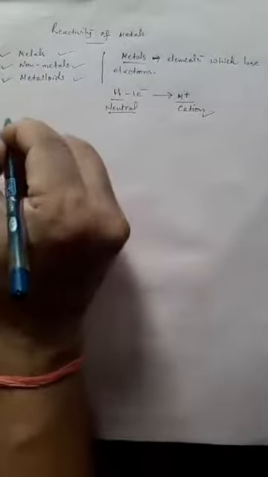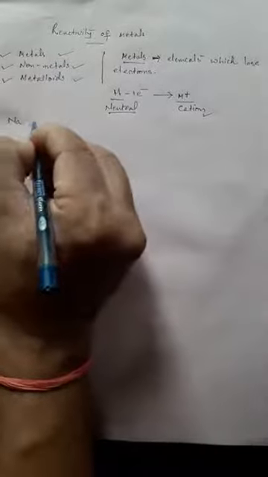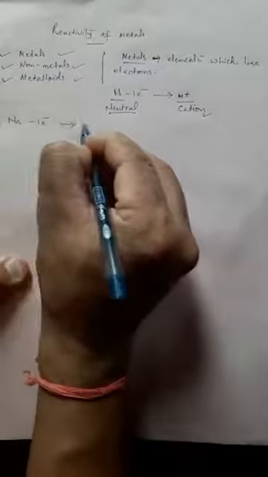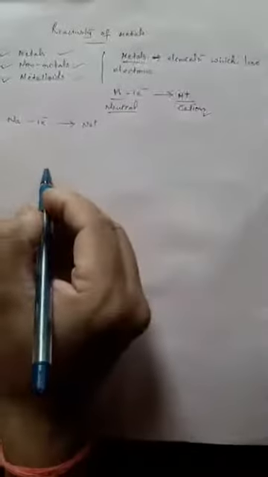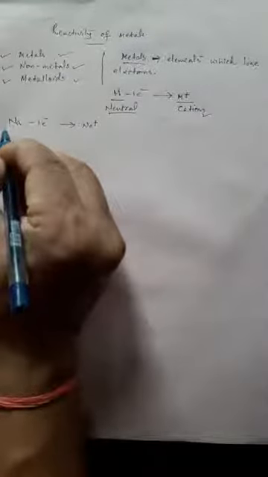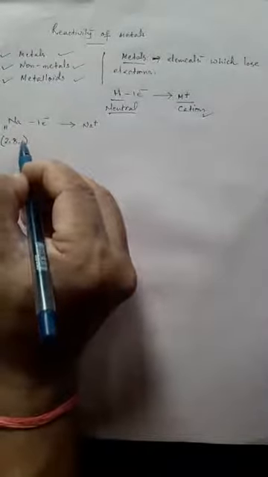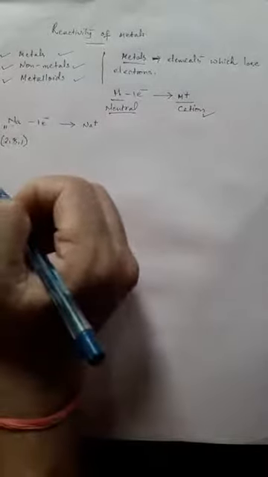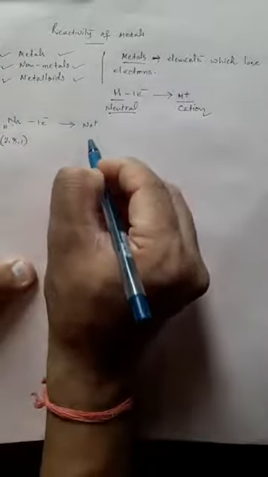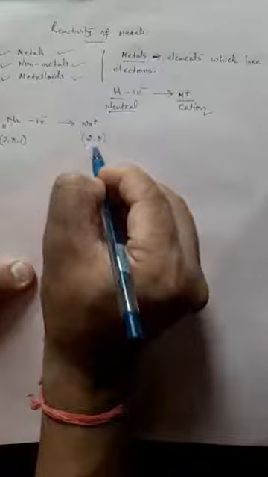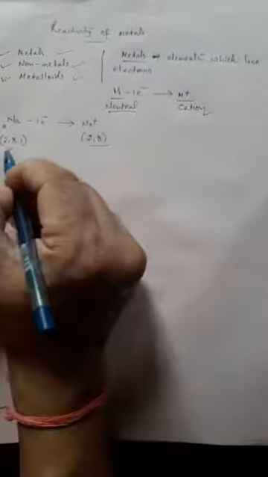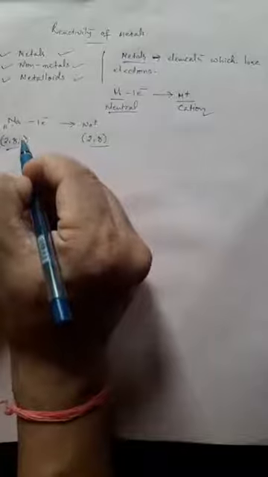Other examples: sodium will lose one electron and sodium will convert into Na plus. Why it is doing that is because we have to go back to the electronic configuration. Sodium's atomic number is 11, so the electronic configuration is 2, 8, 1. By looking at it, we can know that sodium can lose one electron from its valence shell. Once one electron is lost, the remaining configuration for Na plus is 2, 8. See, this is stable. It has octet configuration. The earlier one was not stable because it had one electron in the valence shell.